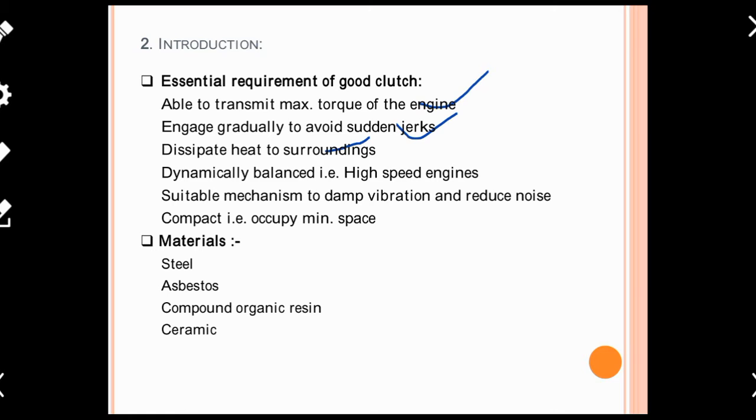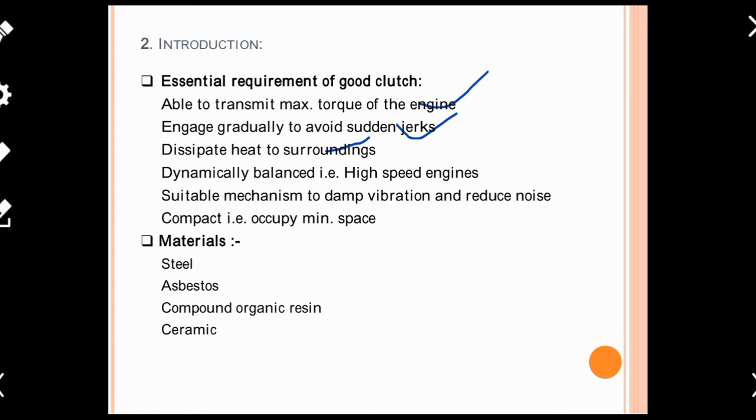Especially if we are thinking about a high capacity engine like a truck or four wheeler, in such cases, due to high load carrying capacity, the engine produces so much heat. So your clutch should be such that whatever heat is produced by friction between the driving and driven side plates should be easily dissipated to the surroundings, so that the clutch material, especially the frictional resistance material, doesn't get any kind of damage.